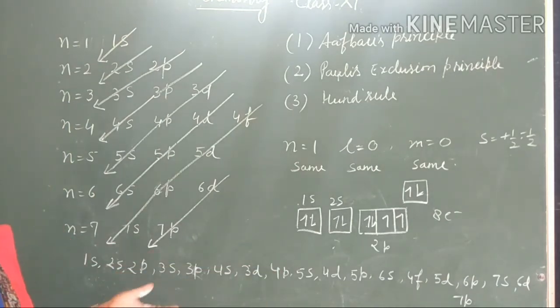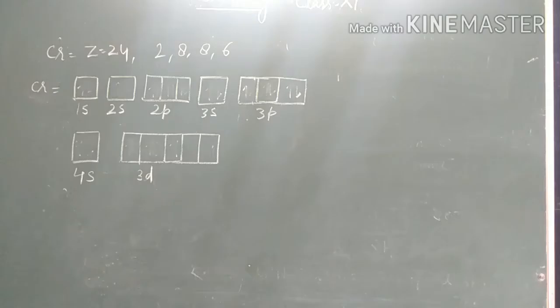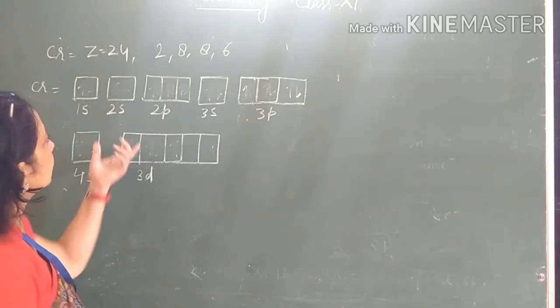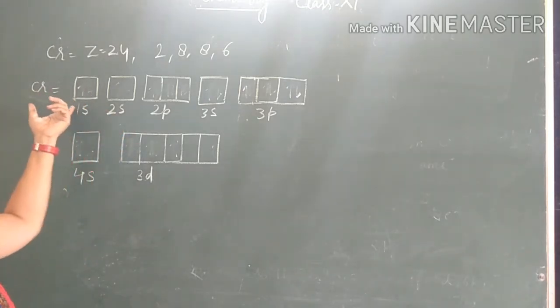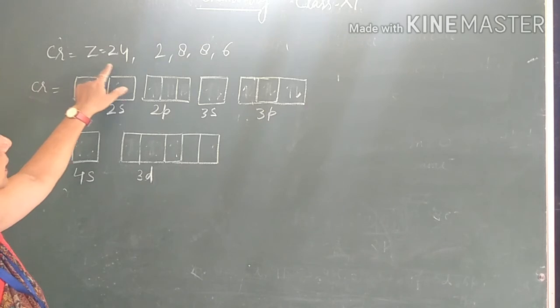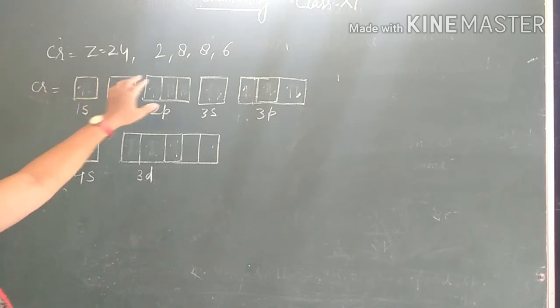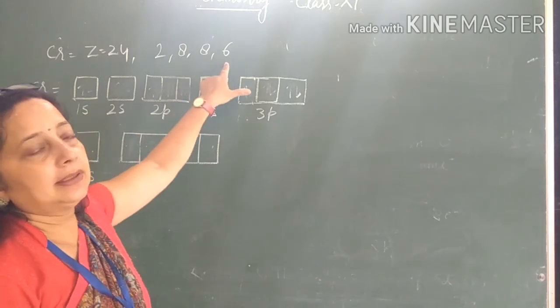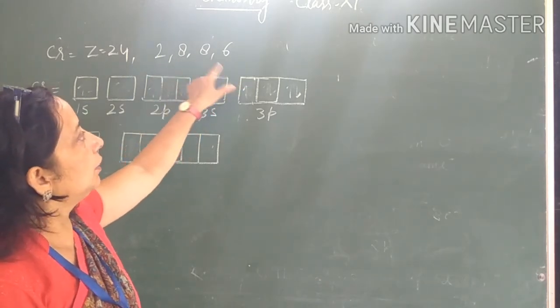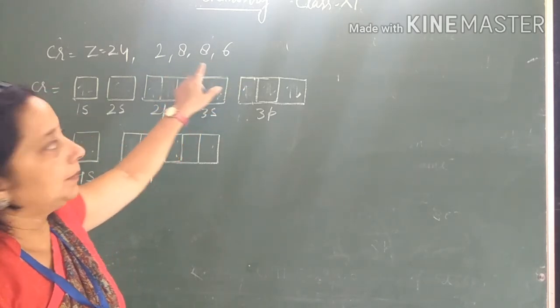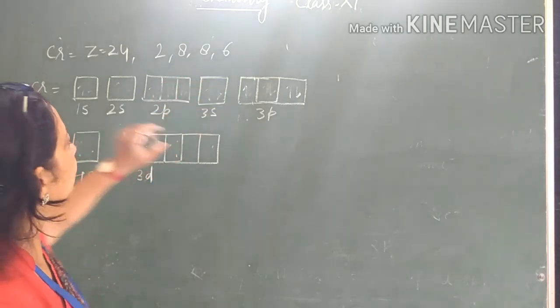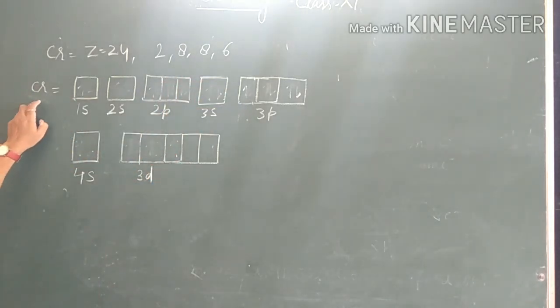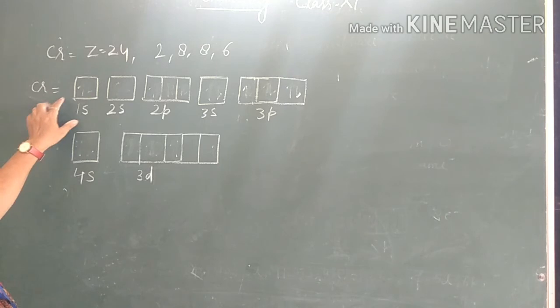Now we see some examples. Now we discuss chromium. The atomic number of chromium is 24 and we can distribute the electrons as 2, 8, 13, 1. There are 4 energy levels or 4 shells. The principal quantum number is 4. Now the electronic configuration of chromium will be